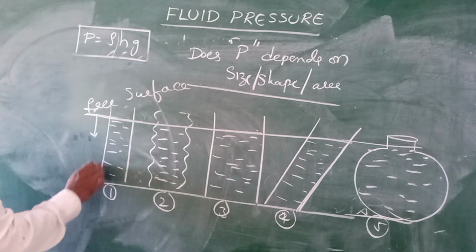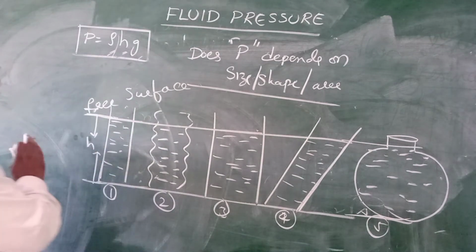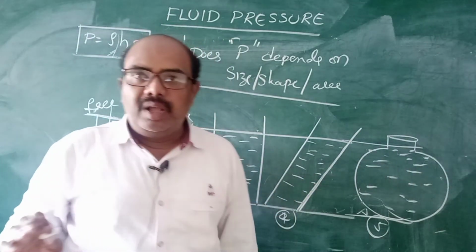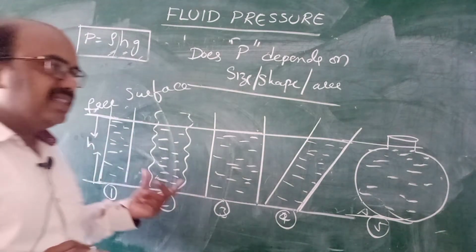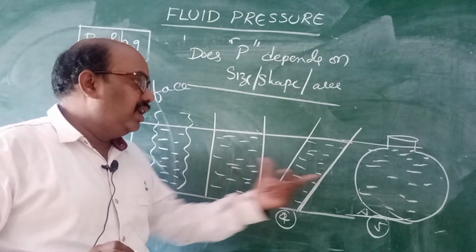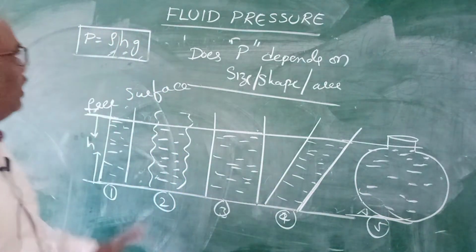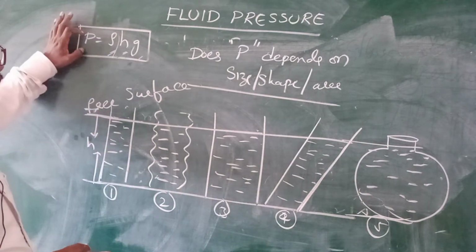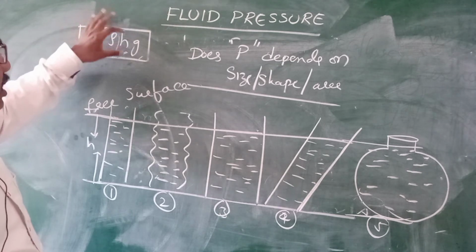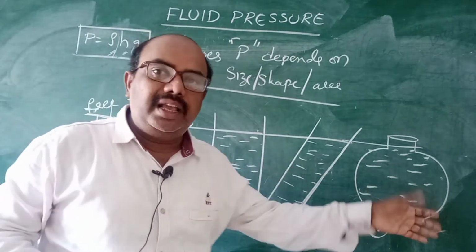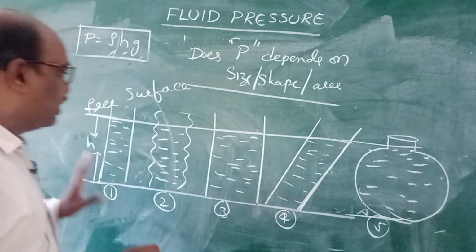This is called surface area. All surface areas are the same. That means all heights are the same. But volumes are different. It may consist of half a liter of water, it may consist of 1 liter, 5 liters, or 10 liters. Volume may be different, but try to understand: pressure depends only on the height of the container. If all heights are the same, automatically the pressure exerted at the point is the same. Pressure exerted on all the particles is the same.